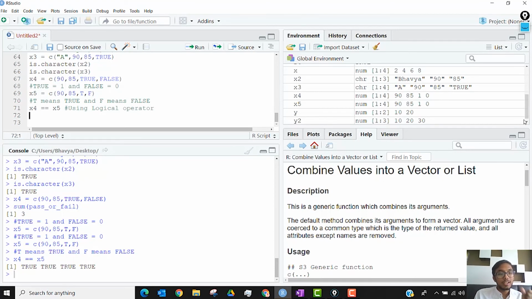Right. So here also it happens element-wise. So it checked if the first element of x4 is the same as the first element of x5. So TRUE, they are the same. If the second element is the same, if the third element is the same, if the fourth element is the same. So they checked every which way so that we get all four as TRUE because each element is the same as the x4 part, right?